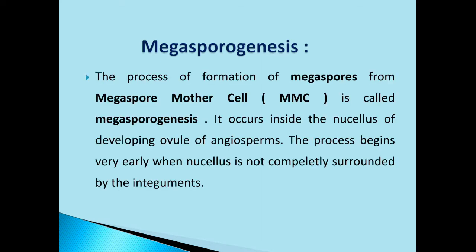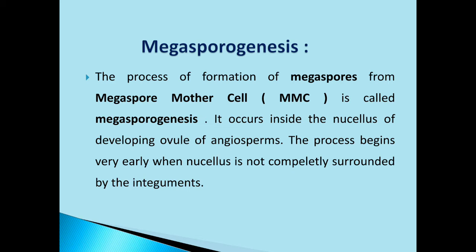The process of formation of megaspores from the megaspore mother cell is called megasporogenesis. So what do you mean by megasporogenesis? The formation of megaspores from the megaspore mother cell.